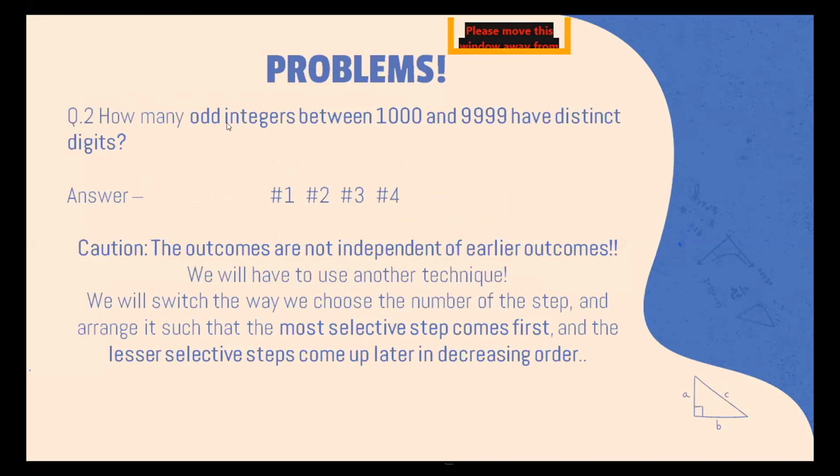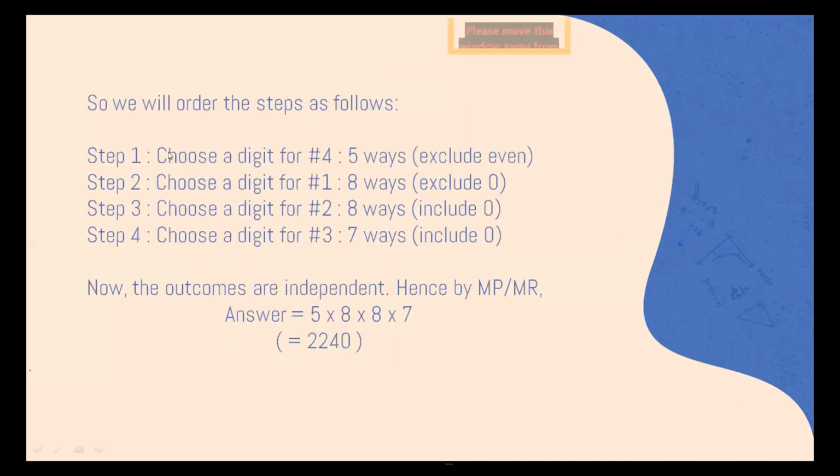And what is the most selective step here? That odd integer. We know the fourth digit must be odd, it must be 1, 3, 5, or 7. Okay, so it's the most selective. So we will say that step 1 will be to choose a digit for digit number 4. And for digit number 4, there are 5 ways. And we will be excluding the even numbers here because we want odd digits over here.